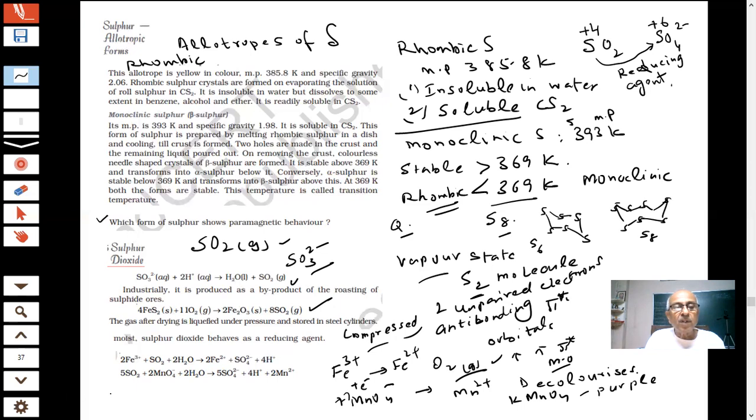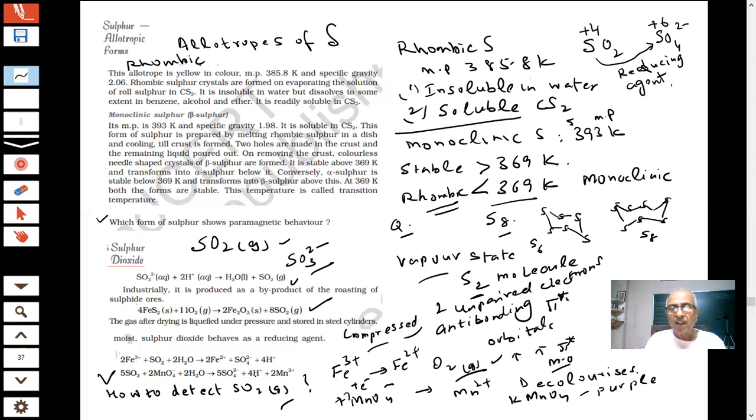If SO2 gas is liberated in a chemistry lab somewhere, you will pass it through potassium permanganate solution. What will happen? The color will be decolorized. What is the reaction? This is an important reaction for the exam. I'm telling you, 1 or 2 reactions are also given in the paper, so we have to learn it.